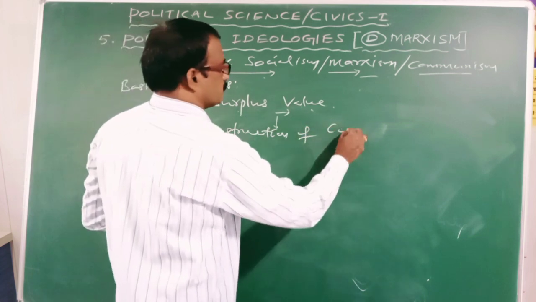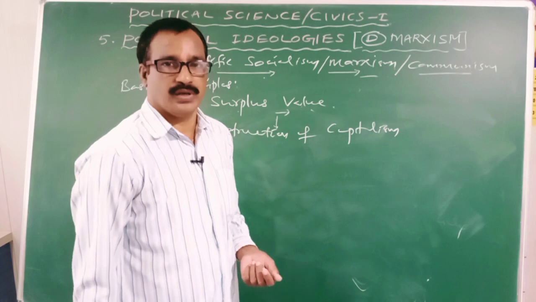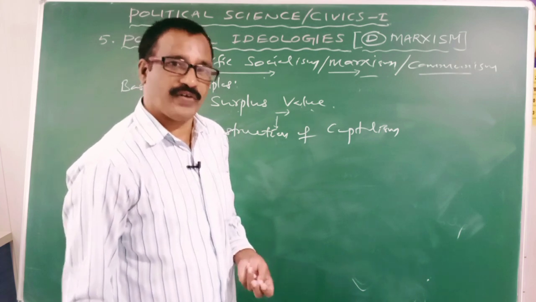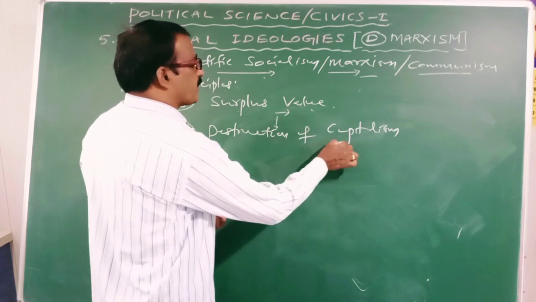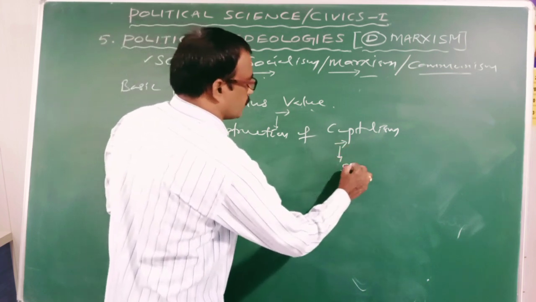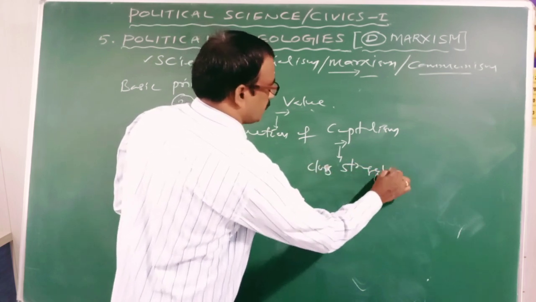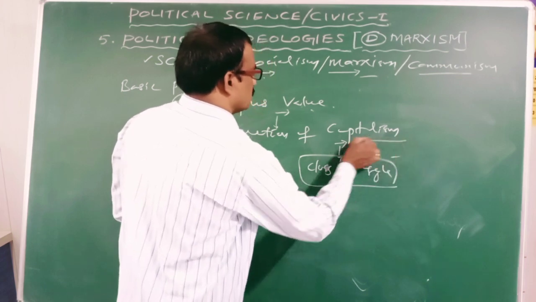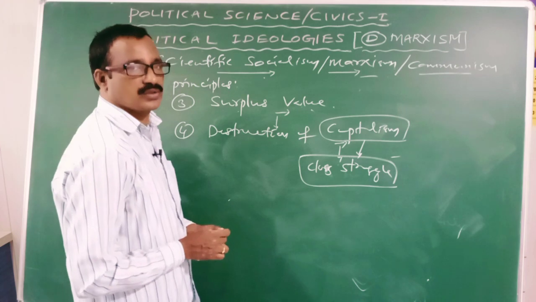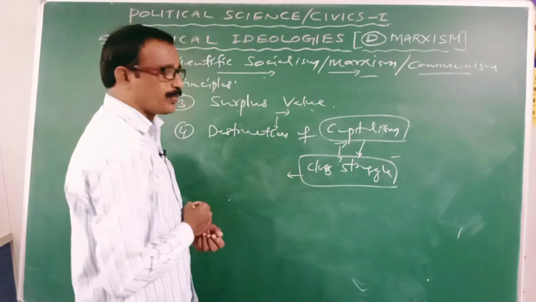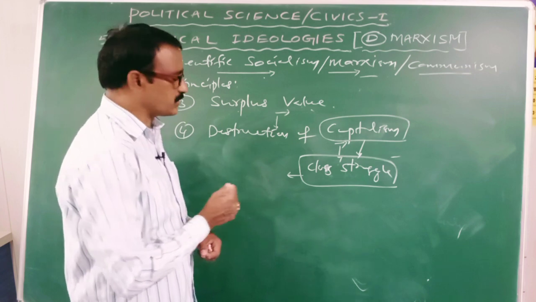destruction of capitalism. Karl Marx strongly felt that the development of capitalism leads to class struggle. In the class struggle, the proletariat class will win.